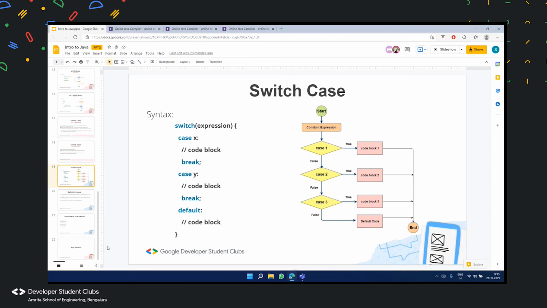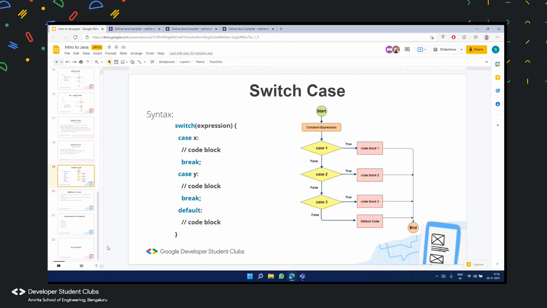If that is the case, it goes to code block 2 and executes it. Once it executes code block 2, because there is a break statement, it ends. Then it goes to case 3. Similarly, if whatever is written in case 3 is true, it executes code block 3. This is what I had been talking to you about in the last 2 slides.